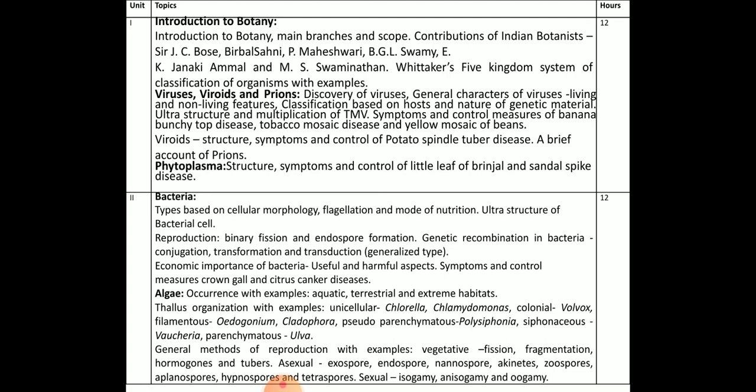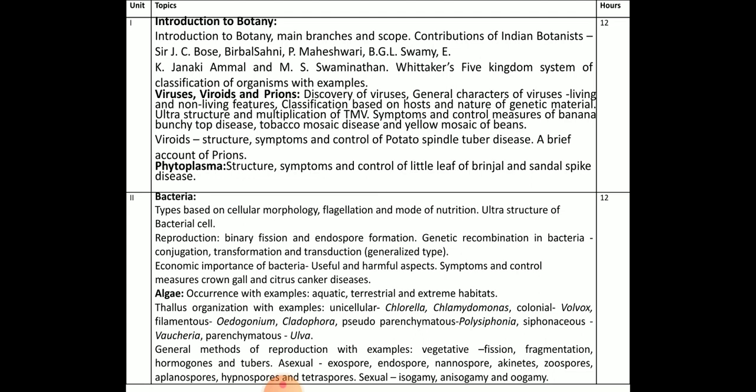You will study the TMV structure and also the multiplication, and some viral diseases like bunchy top of banana, tobacco mosaic disease, and yellow mosaic disease of bean. In viroids, you will study the structure, symptoms, and control measures of diseases like potato spindle tuber disease. And you will also study a general account of prions.